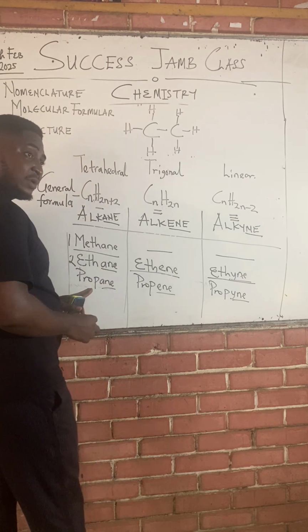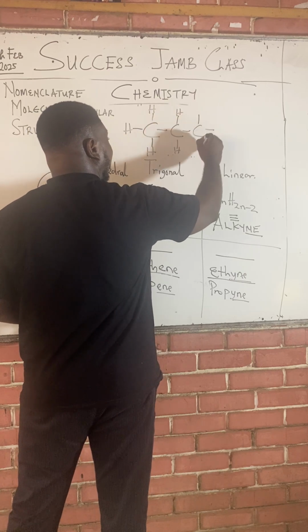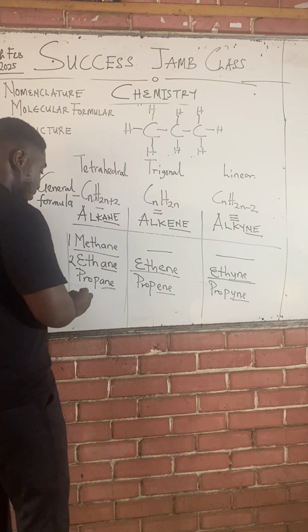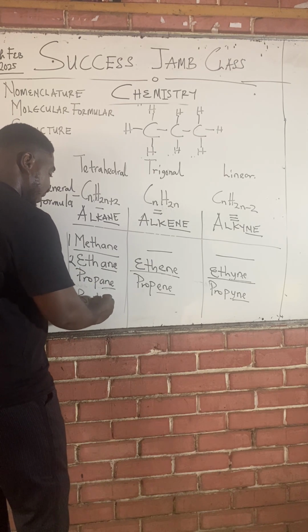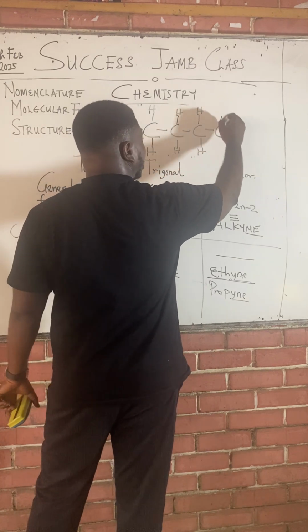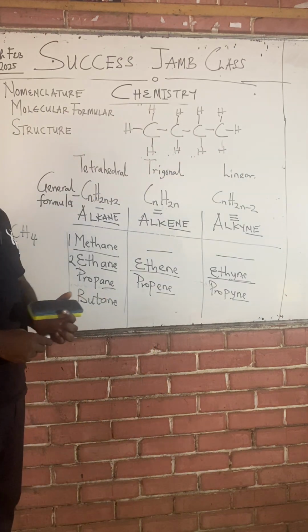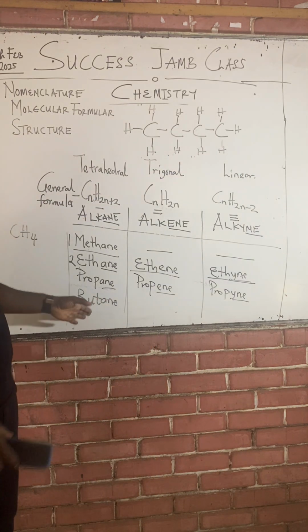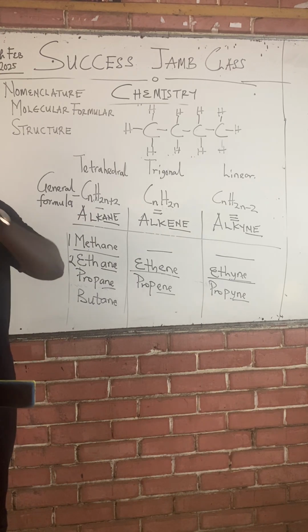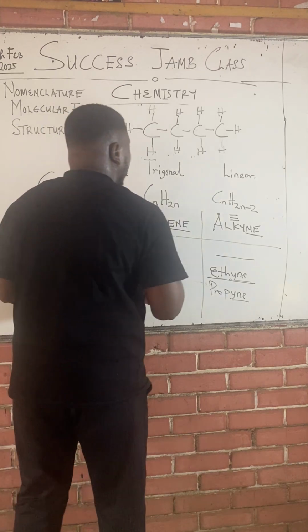Now, if I want to go to propane, all I do is clean this hydrogen in front and increase the carbon length, right? Then fill the other space with hydrogen, hydrogen. That's why I just did propane. Now, if I want to go to butane, the 4 carbon butane, I'll just clean this hydrogen here and increase the carbon length. Do you understand now? So this is how you draw the structure. You keep going till you get to 10 carbons. So the typical structure of the alkane family is very simple. Let's go to alkene now.